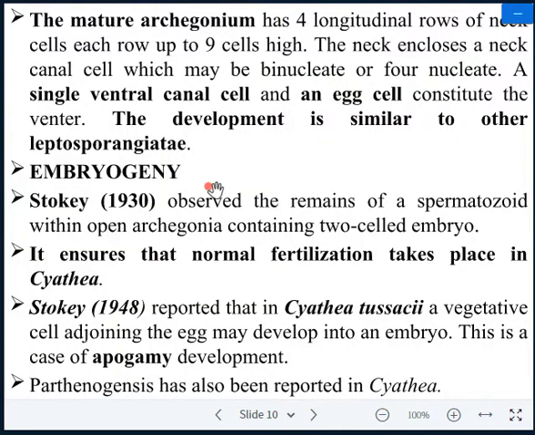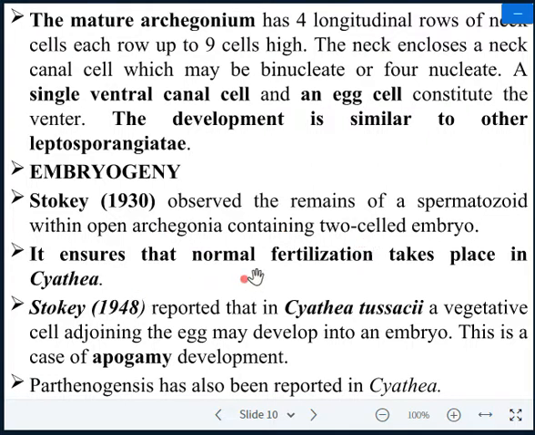Now the turn is embryogeny. The embryogeny in Scythia has been studied by Stokes, the same scientist, in 1930, who also observed the germination of the spores in Scythia in aseptic condition. He observed the remains of the spermatozoids, known as male gametes or antherozoids, within the open archegonia containing a two-celled embryo.